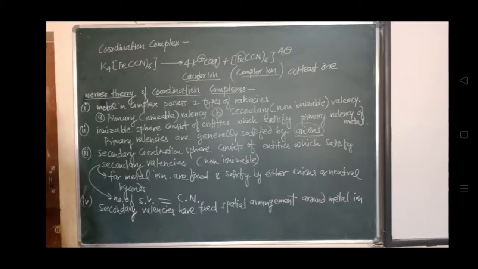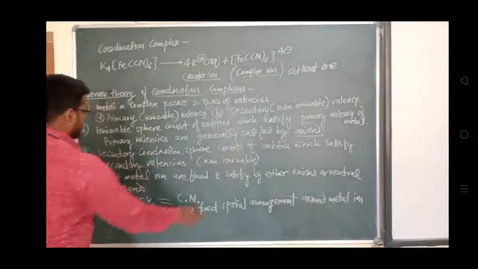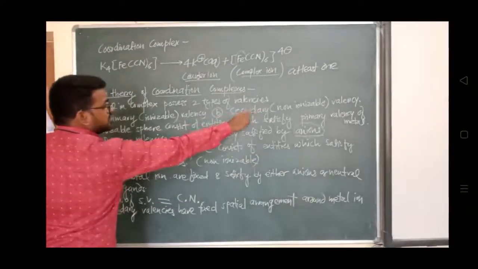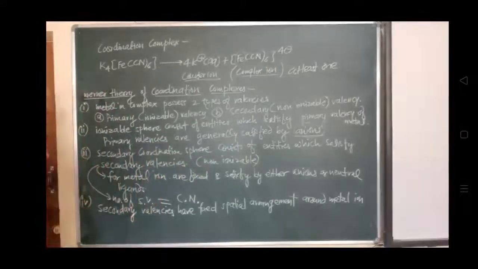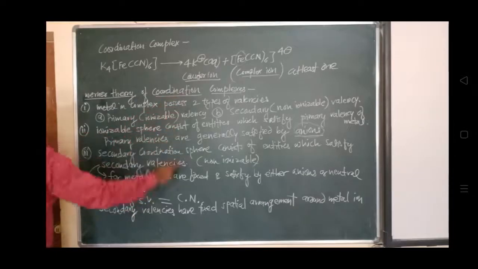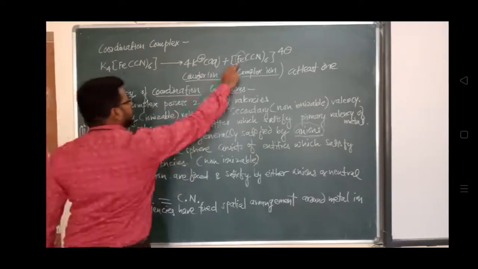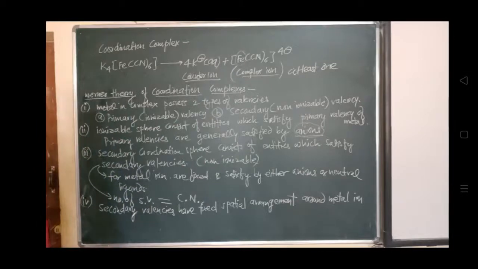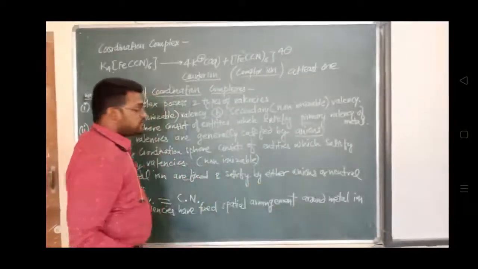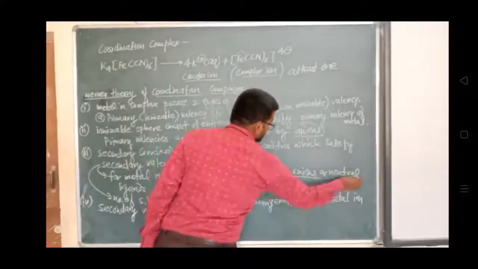The secondary coordination sphere. We'll see with the help of an example what is the secondary coordination sphere, and that consists of entities which satisfy the secondary valencies. And we know that secondary valencies are non-ionizable. So secondary valencies for metal ion are fixed. जो ये metal ion होता है, उसके लिए secondary जो valency है वो fixed रहती है and satisfied by either anion या फिर neutral ligand से.